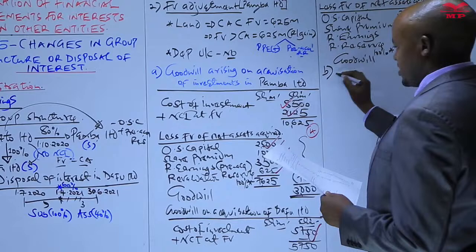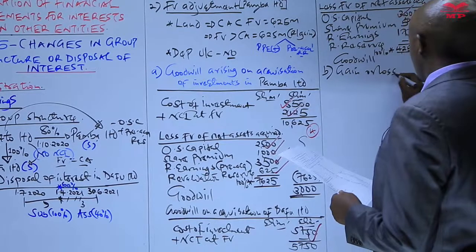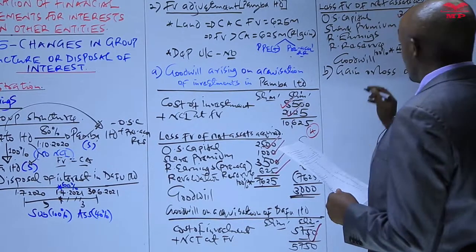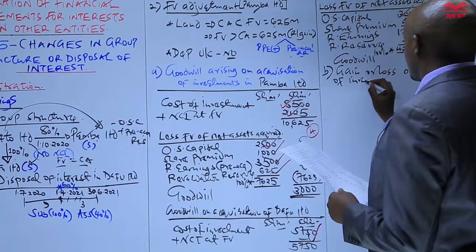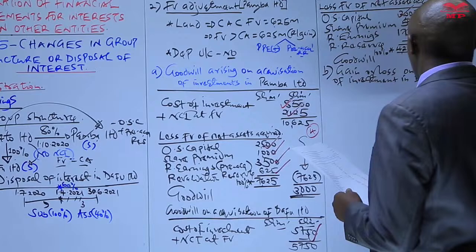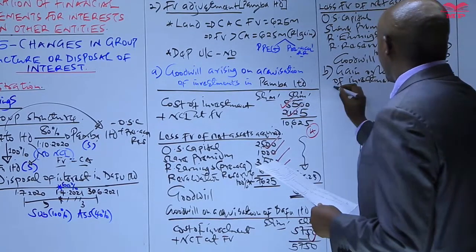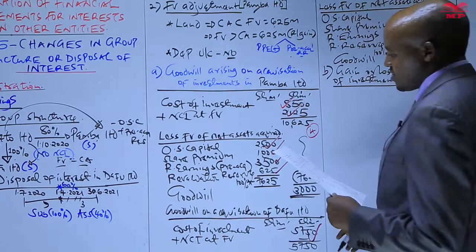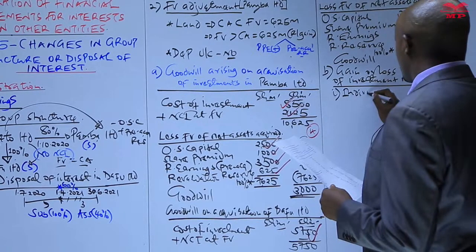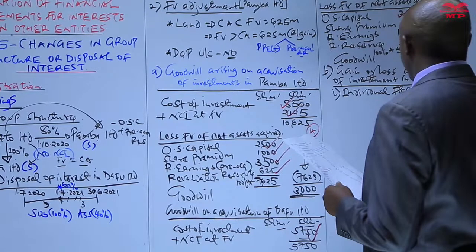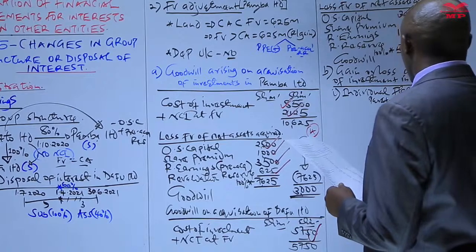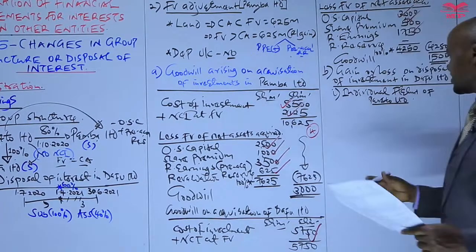So let's move to part B of the question. We are required to compute the gain or the loss on disposal of investment in Darfur Limited, as it was reported in the individual financial statement of Pareto.